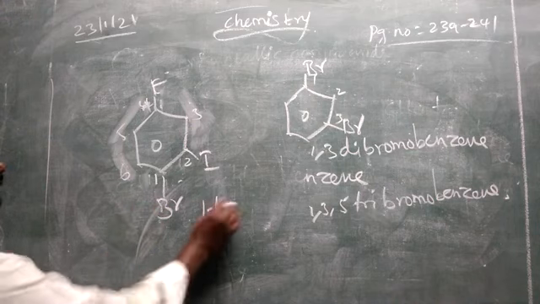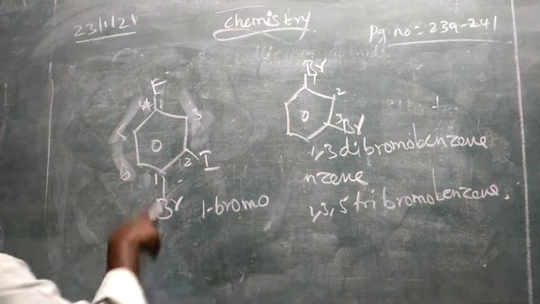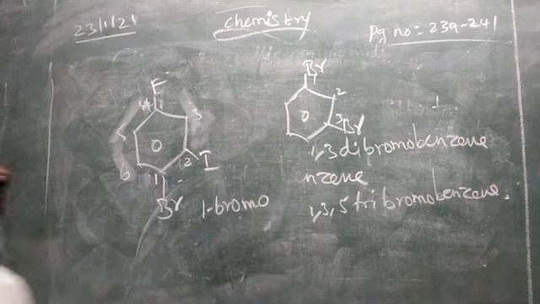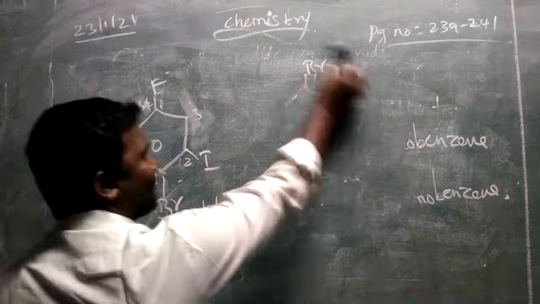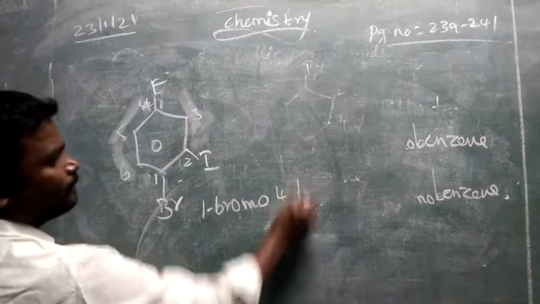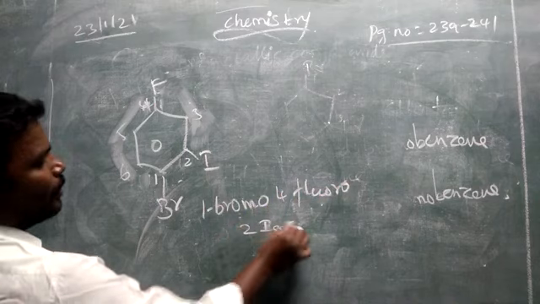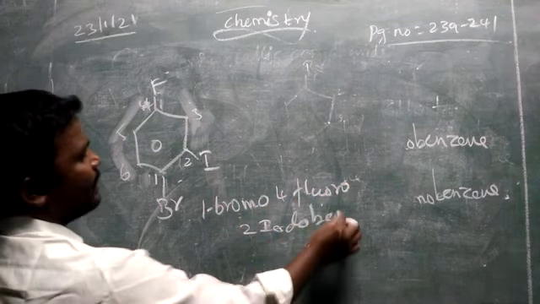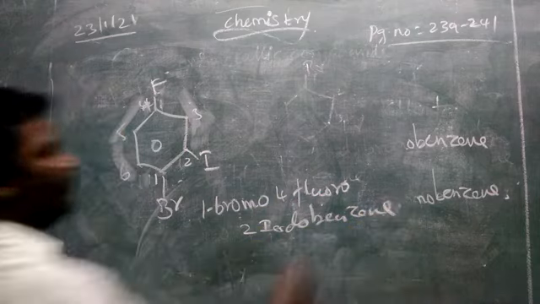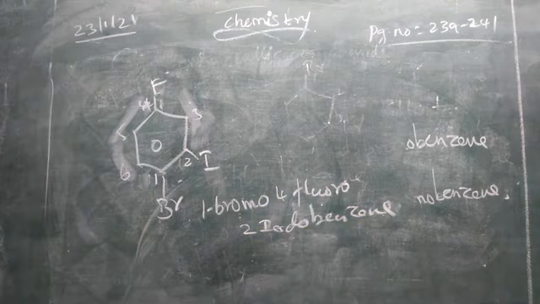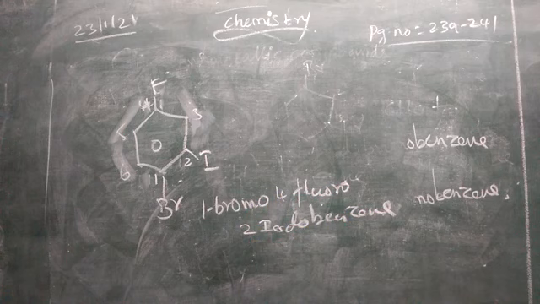So 1-bromo, 4-fluoro, then 2-iodobenzene. So we have to give the name based on alphabetic order, but the numbers should be the least for the maximum substitution. Remaining we will see in the next video. Thank you.